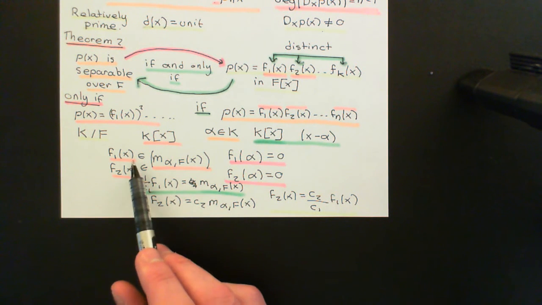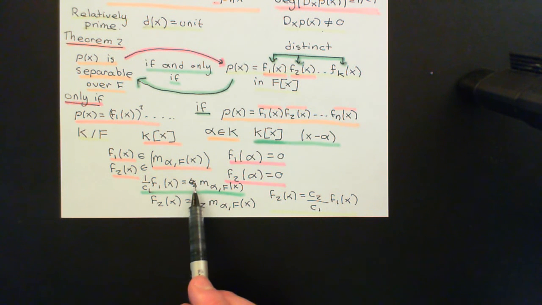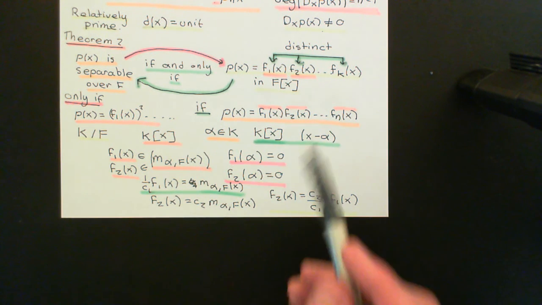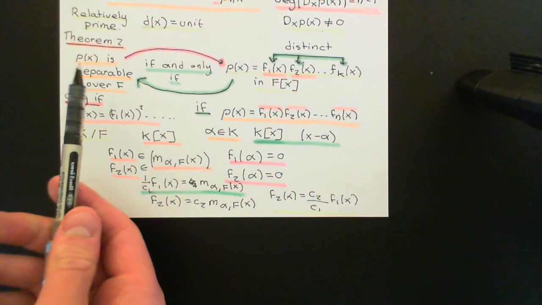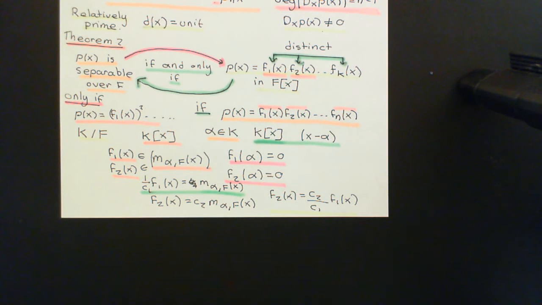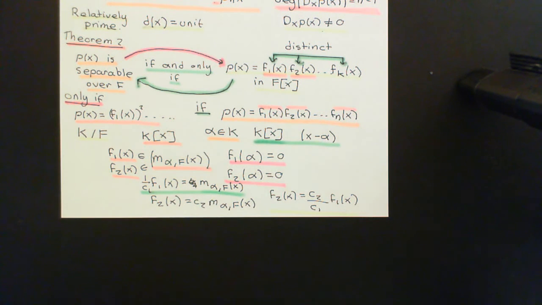Okay, so that then allows us to say that each of these must just be some constant polynomial, a unit, times the minimal polynomial, and of course that then allows us to conclude that these two are related by a unit and that therefore they are associates of one another, contradicting all of these irreducible factors being distinct. So indeed, if we assume that the polynomial p of x is inseparable, it contradicts all of these irreducible factors in the ring of polynomials over the field F being distinct, and therefore we have proven the theorem: it must be the case that if this is true, then this is true.